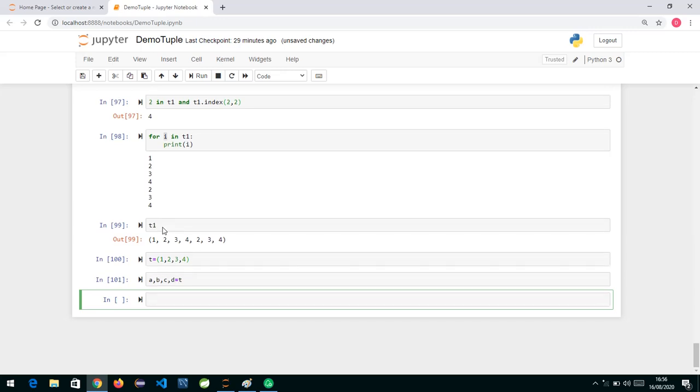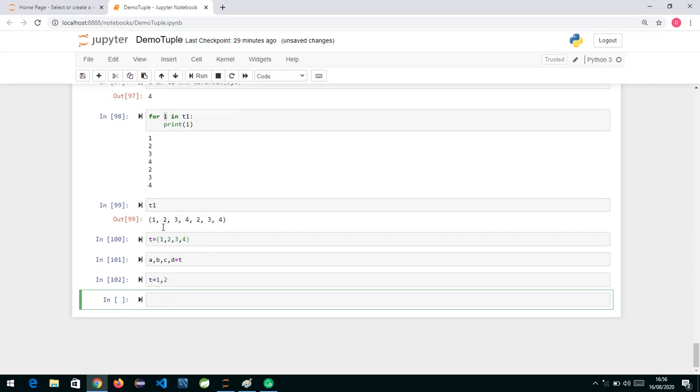Okay, so this thing is called as what? Unpacking. And even if we write this way, 1, 2, this is also a tuple. Don't forget, even if we are not using round brackets, round parentheses over here, this is a tuple. Okay, so this is all about tuples we have.